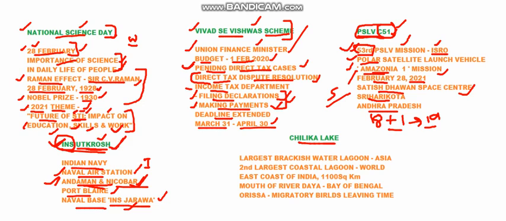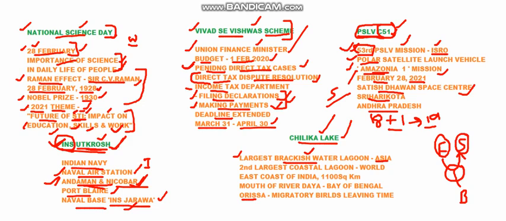The last topic for today is Chilika Lake. Chilika Lake is a very famous lake in India. It is in Orissa. So this is the largest brackish water lagoon in Asia itself. So brackish water is also called brackwaters. So that is the mixture of fresh water and salt water. So this usually happens when rivers are entering into seas. Freshwater rivers, when they are entering into sea or an ocean, here the water that is present in this area is called brackish water. So that area is called an estuary. So estuary contains brackish water or brackwaters. So this largest brackish water lagoon present in Asia is called Chilika Lake.